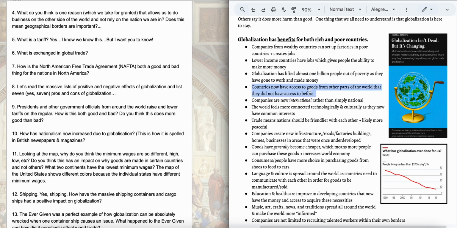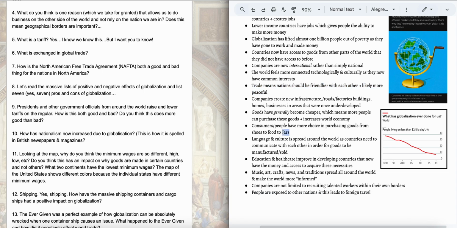Countries that didn't have goods before now have goods. Companies are international. The world's more connected. Now that we're trading with other countries, we're friendlier with these other countries, because why would you trade with an enemy? You wouldn't. And then all of us now have more choices of goods. Goods become generally cheaper because now we can have goods made in areas where there's not as much money, labor